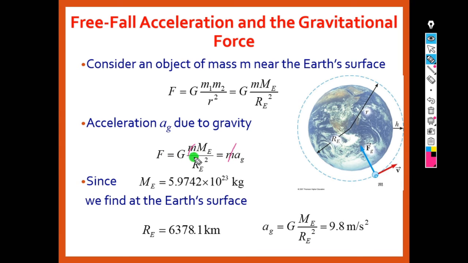So we know the value of G, we know the value of m, and let us suppose that the Earth's surface radius is 6378.1 kilometers. When we substitute all the values we will be able to find the acceleration due to gravity as g = G Me / Re square, where G we have found the value, Me we got the value here, Re we got the value here. When we substitute all three values we get acceleration due to gravity as 9.8 meters per second square.